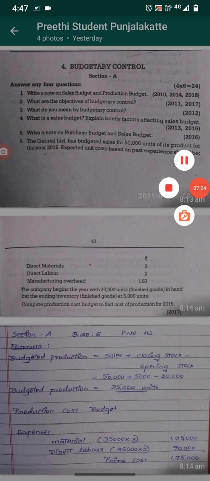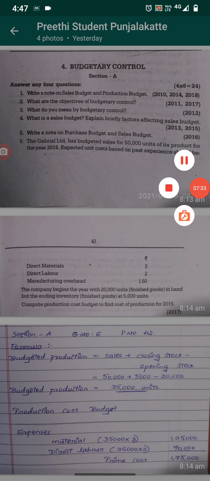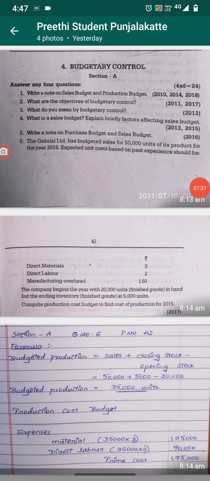We can have a discussion of this particular chapter when we do the online class, and you can ask doubts also through the online classes. With this I would like to conclude this particular chapter. Thank you.